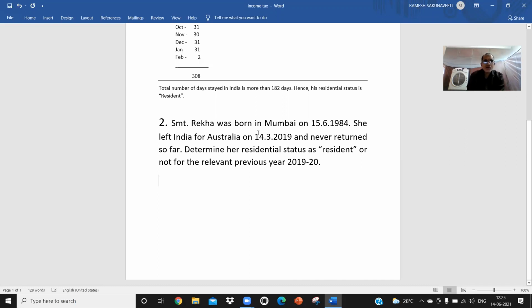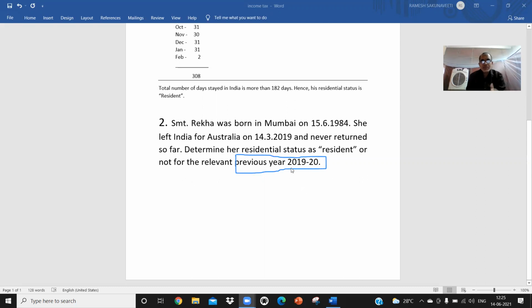Srimati Rekha was born in Mumbai on 15th June 1984. She left India for Australia on 14th March 2019 and never returned so far. Determine her residential status as resident or not for the relevant previous year 2019-20. See, in this problem, the previous year is directly given to us. Based on that, you do it, that's all.